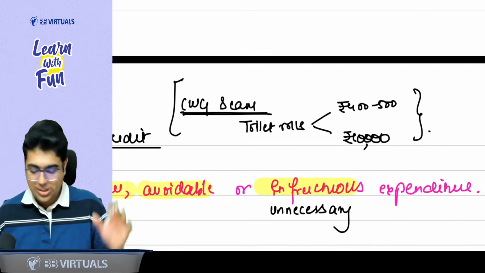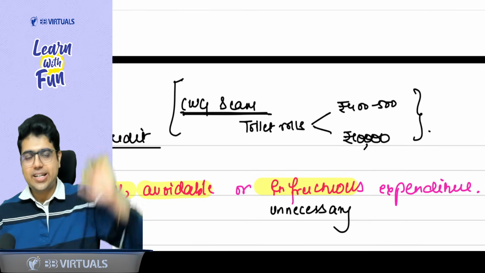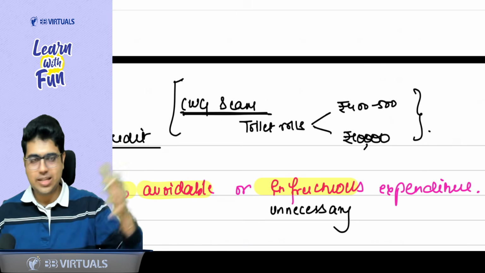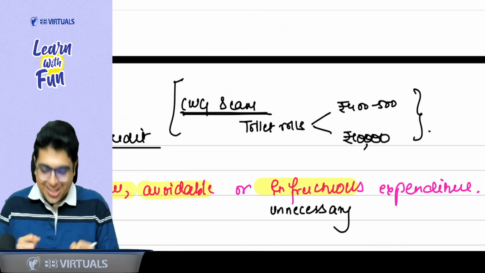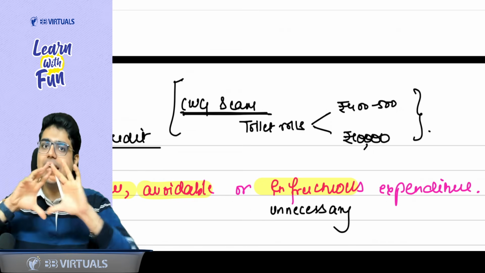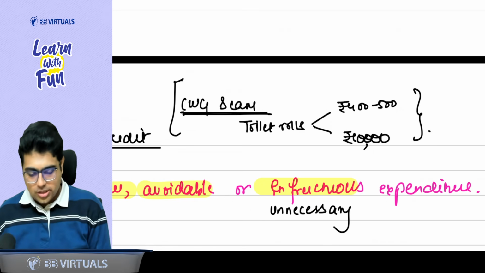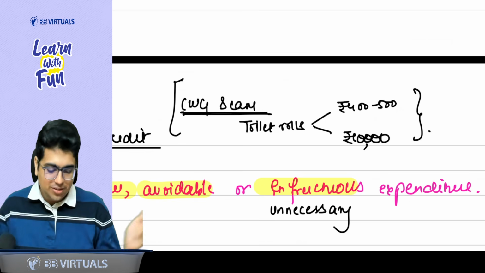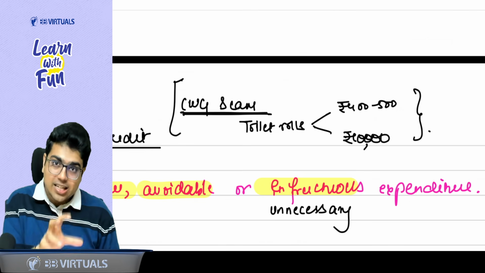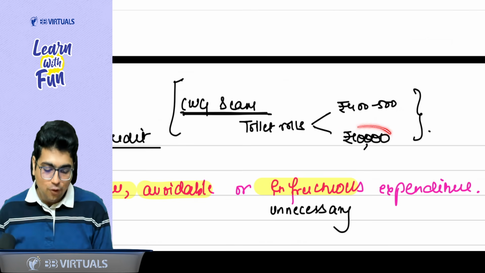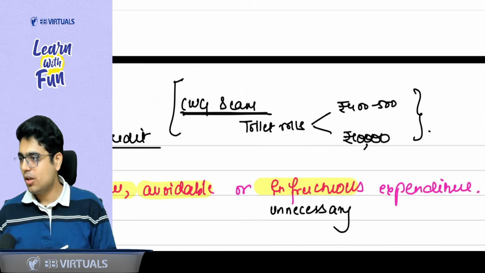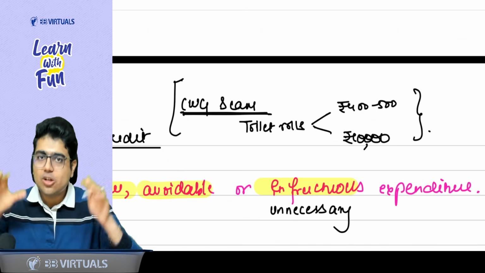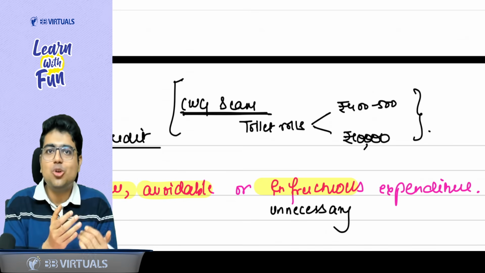For example, recently in 2010, there was a Commonwealth Games scam. The Commonwealth Games were held in Delhi. A famous headline in the newspaper was about toilet rolls, which are generally available for 400, 500 rupees. They were purchased by the government departments for 10,000 rupees. So it is a clear case of corruption, spending too much money on something easily available at a lower rate.